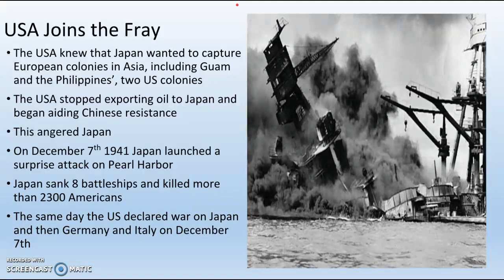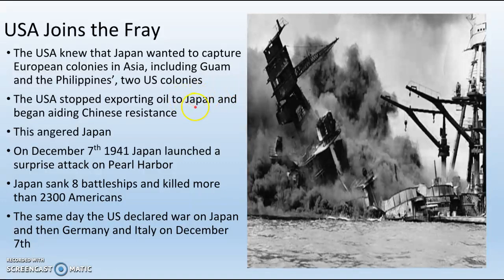Next thing you know, the U.S. joins the war, and we're going to talk about the Pacific Theater on the next slide. But remember that Japan is allied to Germany and Italy. The USA knows that Japan wants to capture European colonies in Asia, including Guam and the Philippines, which are 2 U.S. colonies in Asia. It's territory that the U.S. owns. As a result, the U.S. kind of sees that Japan's trying to do some aggressive things over in the Pacific.